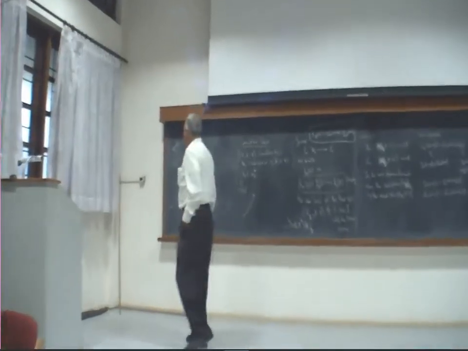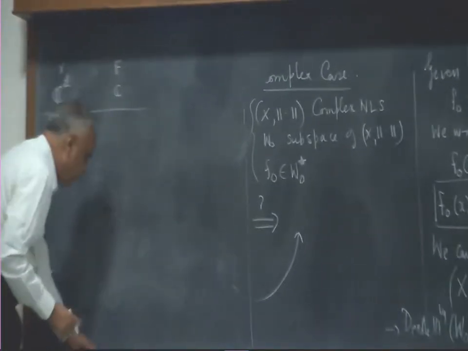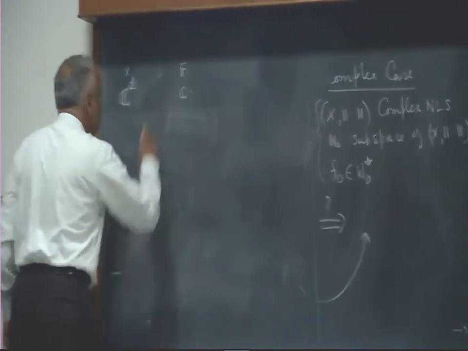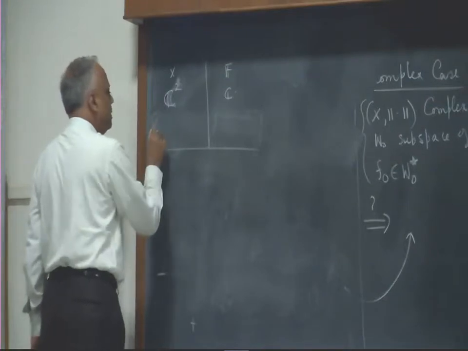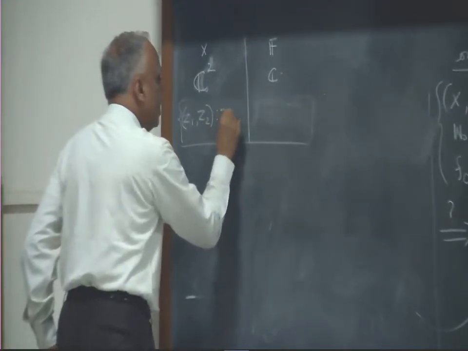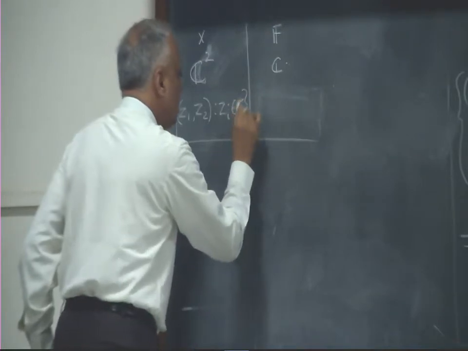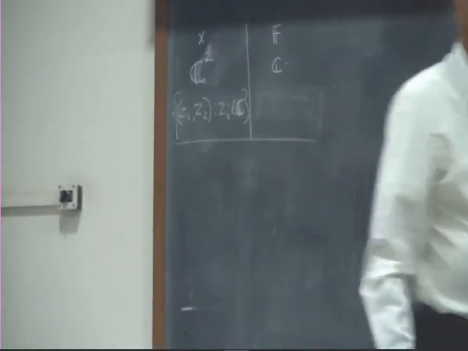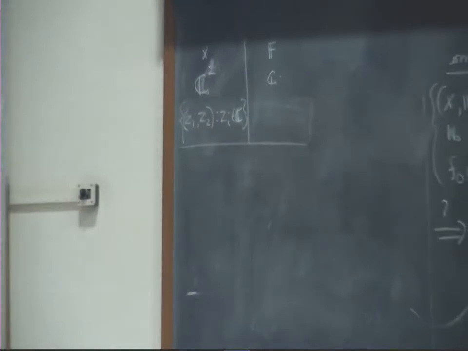Right. What are all the vectors here? Forget about the field for the moment. What do I mean by C2? I am looking at all vectors of the form (Z1, Z2), where each Zi belongs to C. That is what is meant by C2: the set of all two-component vectors where the components are complex numbers.